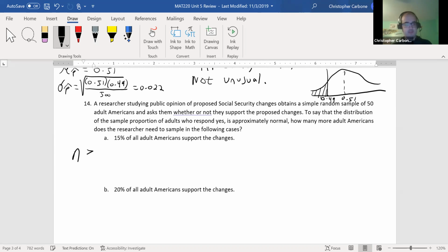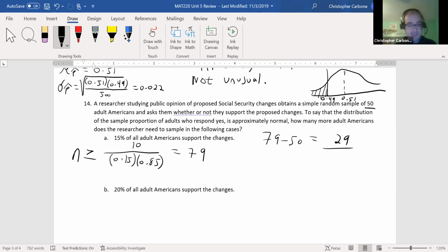So sample size would be greater than or equal to 10 divided by 15%, so 0.15, times 1 minus 0.15, so 0.85. This gives us about 79. So since they already had a sample size of 50, this would be 79 minus 50. So they would need 29 more people.